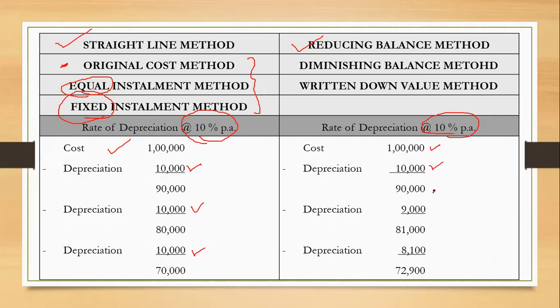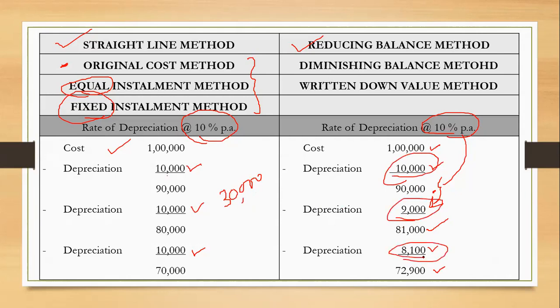On that 90,000 now, you need to charge 10% to get the depreciation for the current year. So 10% of 90,000 will be 9,000. The 9,000 is the depreciation for the second year. Balance is 81,000. Third year, 10% of 81,000 will be 8,100, and so on. The process goes on. This is the basic difference between the straight line and the reducing balance method. Now the point is, you can see over here that for 3 years the amount of depreciation charged is 30,000. Yes, I want someone to please get me the total of these three values: 10, 9 and 8.1. Yes, anybody?